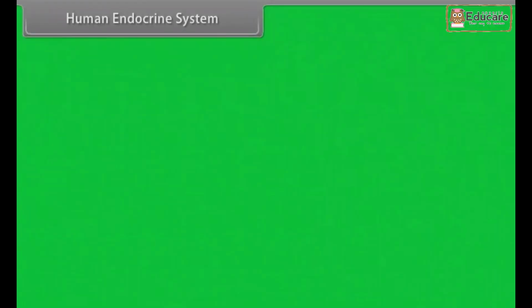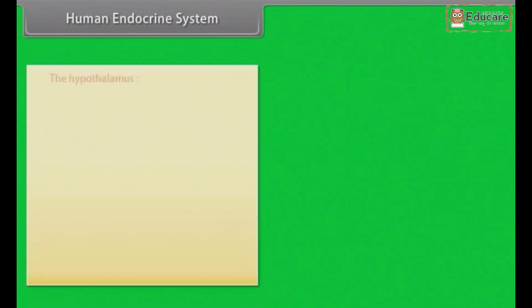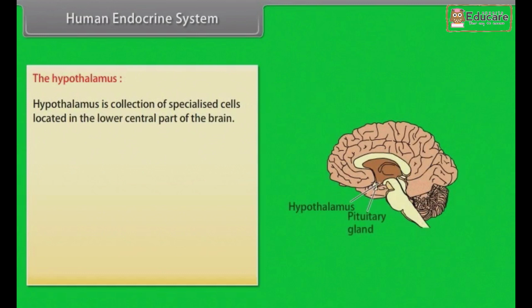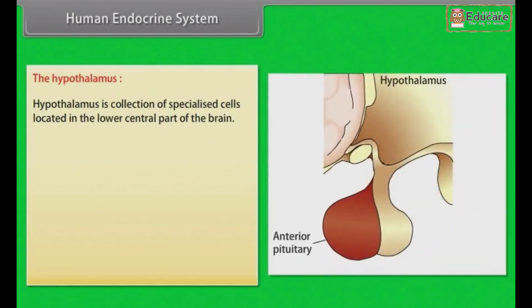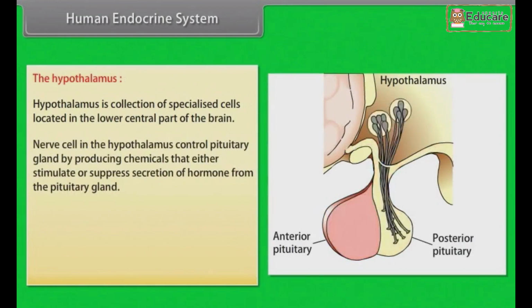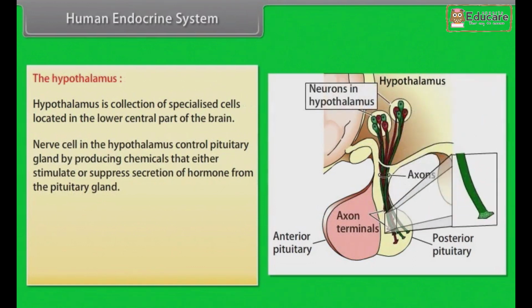Human endocrine system. The human endocrine system changes many processes of the body by the function of hormones. The hypothalamus. Hypothalamus is collection of specialized cells located in the lower central part of the brain. Nerve cell in the hypothalamus control pituitary gland by producing chemicals that either stimulate or suppress secretion of hormone from